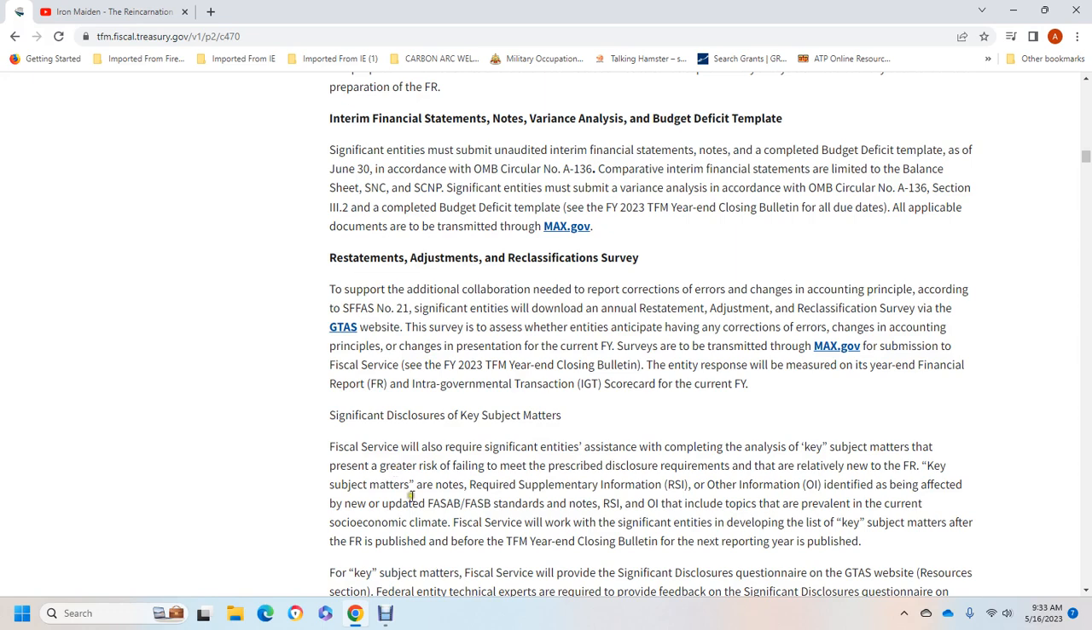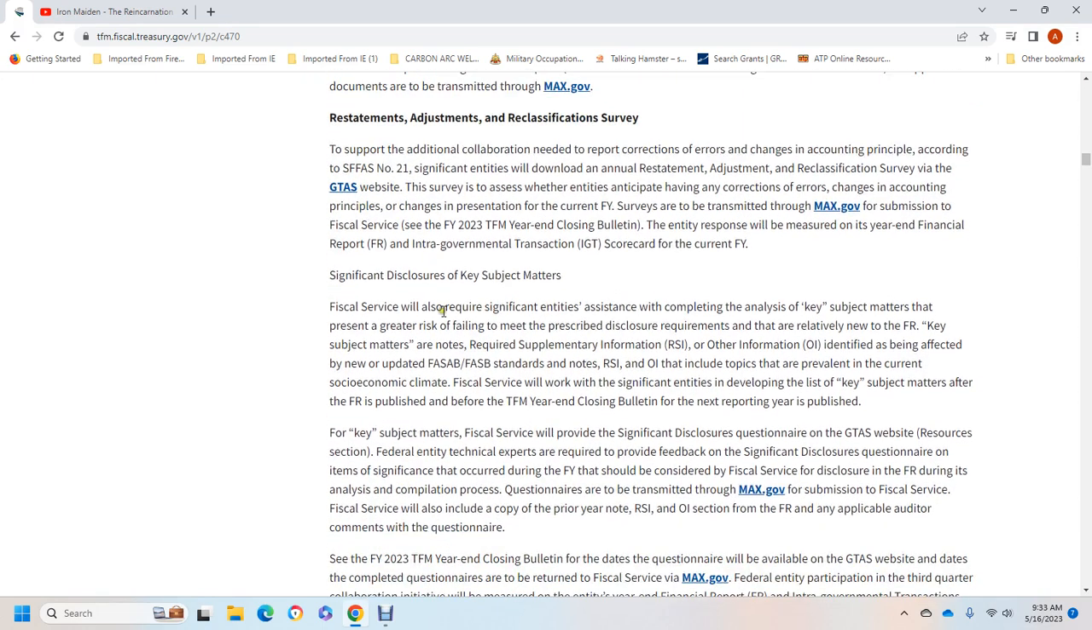The significant disclosure of key subject areas of the official year service will require significant entities to be consistent with the analysis of the key subject matters that present a great risk of failing to meet the prescribed disclosure requirements of the relatively new financial report. The key subject matters have no required supplemental information.